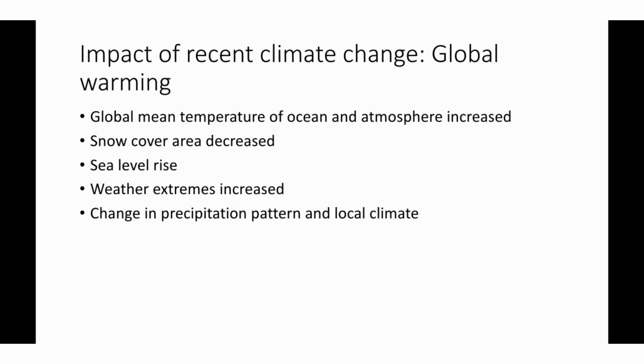Now we will see some observational evidences for global warming and some impacts. First one is, as per the name, the warming, the increasing of atmospheric and oceanic temperatures. Because of this high temperature, snow melts and the snow cover area decreases. Sea level rises due to melted ice and thermal expansion of water. Weather extremes are increased because of global warming. Precipitation patterns across the globe changed, and thereby changes in local climate. Now let us see each one of them in detail.